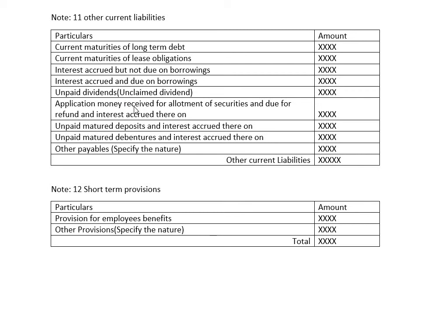When it is unclaimed dividend, we have to pay it to the outside parties who have not claimed it. At that time it is also coming under the current liabilities. Therefore, next one is application money received for allotment of securities and due for refund and interest accrued thereon.